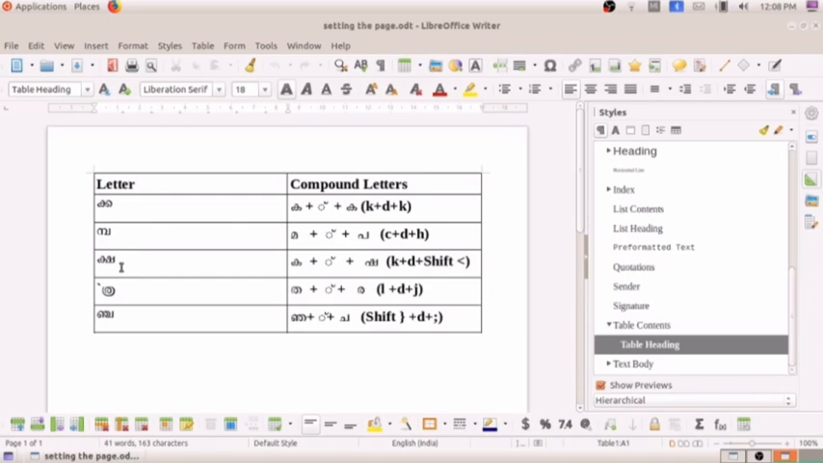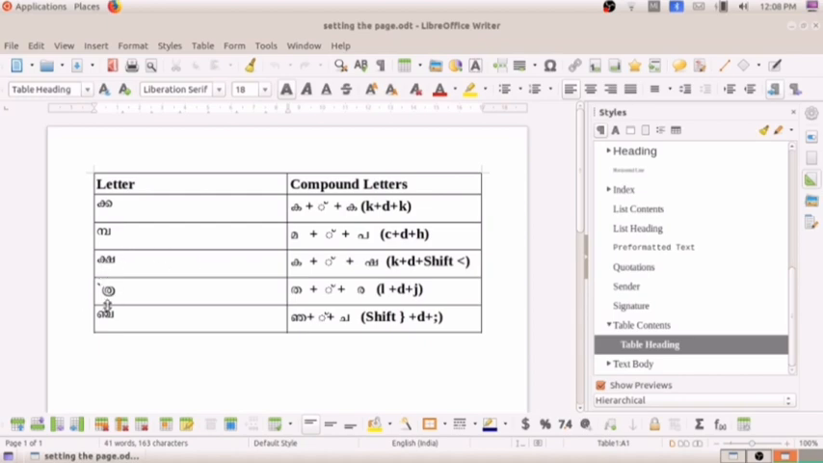The third one is Sha, kutaksharam Sha. To get Sha, it is Ka plus Chandrakala plus Sha. How will we get that? K plus D plus Shift less than. When you press K plus D plus Shift less than, you will get the kutaksharam Sha.